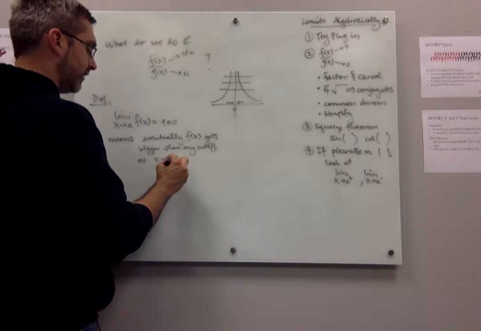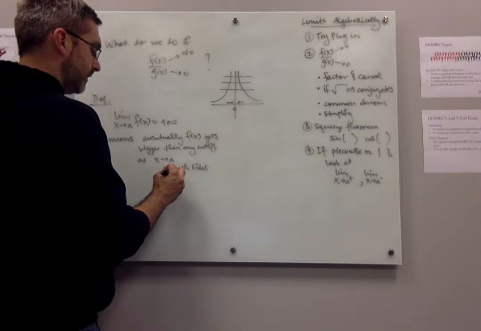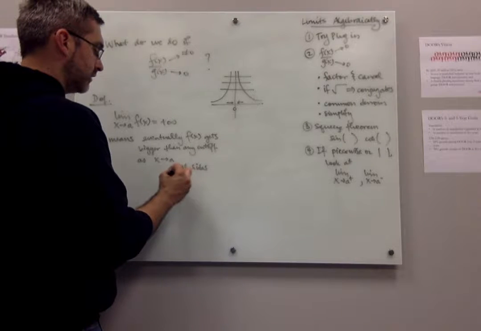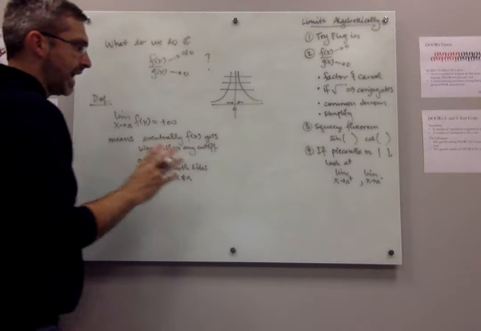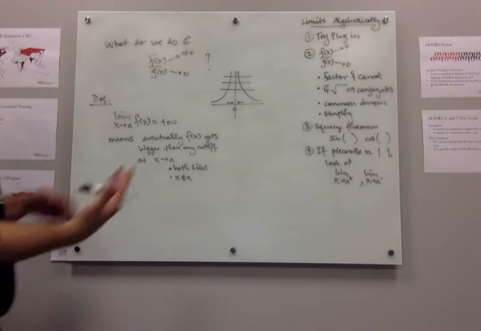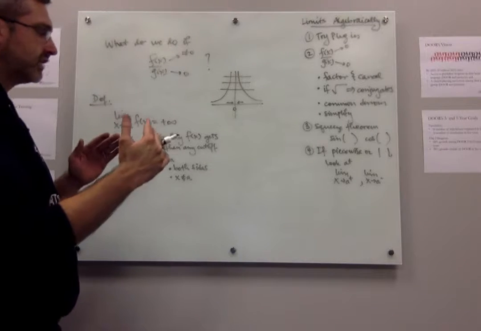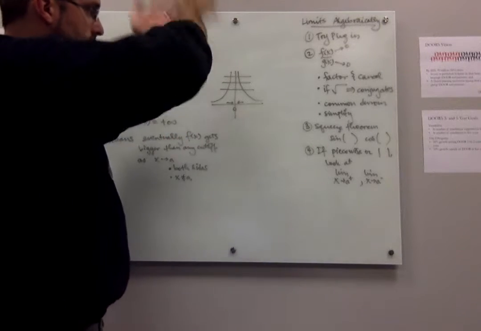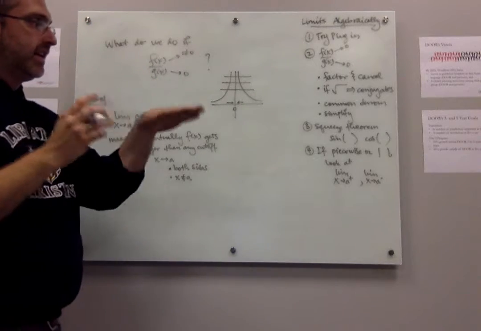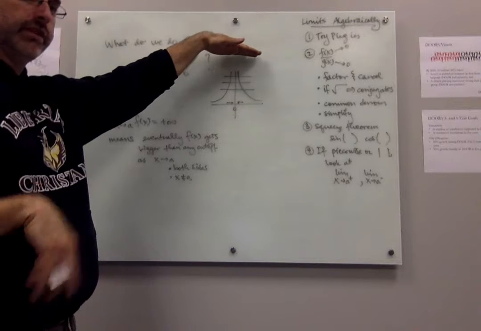And again, we have our two caveats: from both sides, and it doesn't matter what's happening at the point. That's still true when we're talking about a limit. We're coming from both sides, but the idea is eventually the function is completely bigger than any cutoff. So if I cut this off at 1,000,000, eventually the function's completely bigger than that.